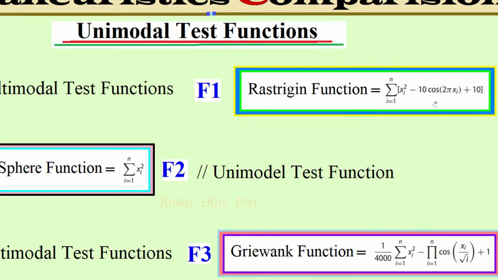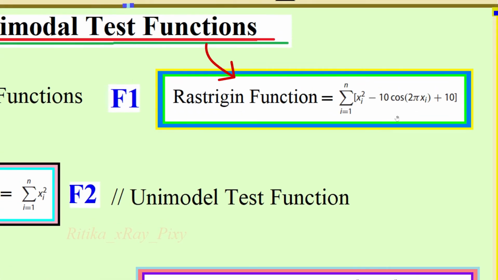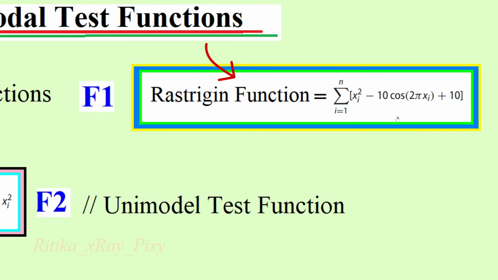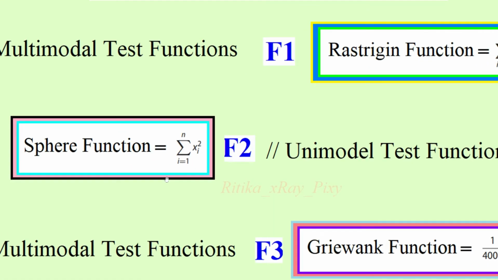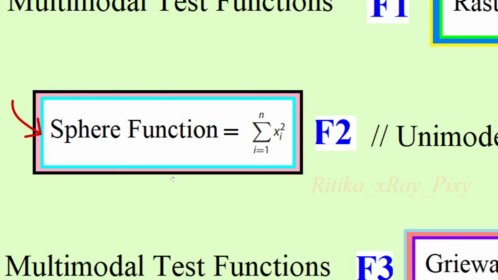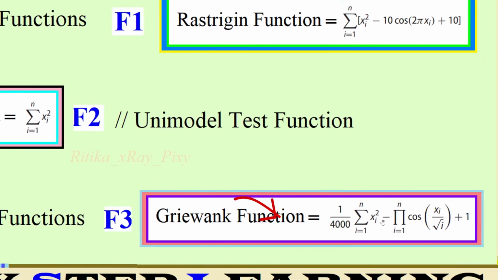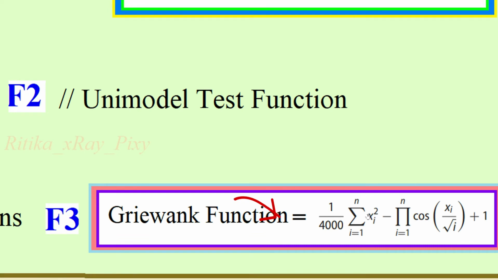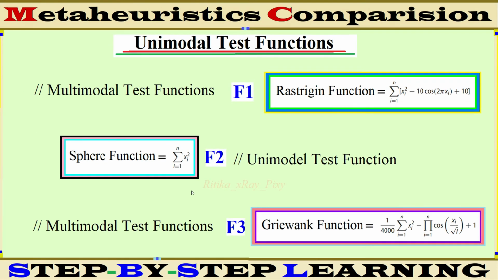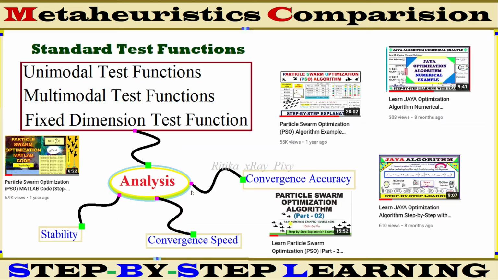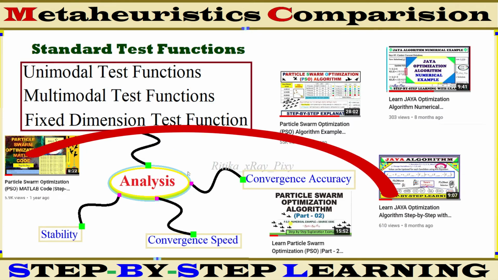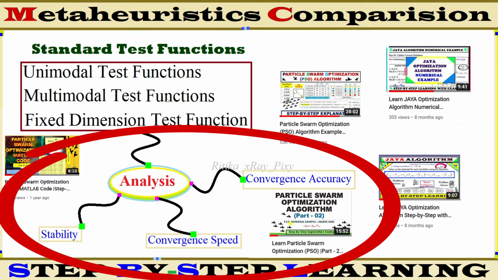First function f1, you can see here this one, it is a multimodal test function. Second function you can see here f2, that is a unimodal test function. Third function you can see here this one, it is a multimodal test function. So we used just 3 test functions to check algorithm performance. Using these test functions we will analyze the algorithm stability, convergence speed and accuracy.